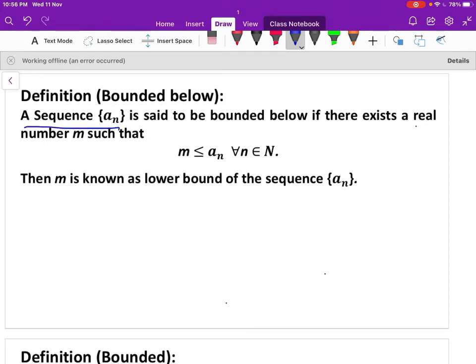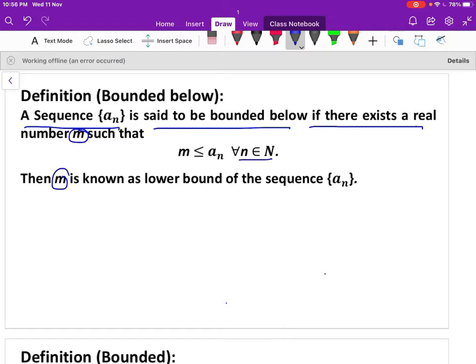A sequence an is said to be bounded below if there exists a real number m such that for all n belongs to N, m is less than or equal to an. It means that all the terms of the sequence an are greater than or equal to m, then m is known as the lower bound of the sequence an.